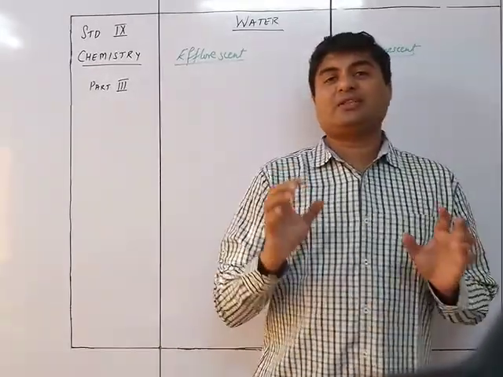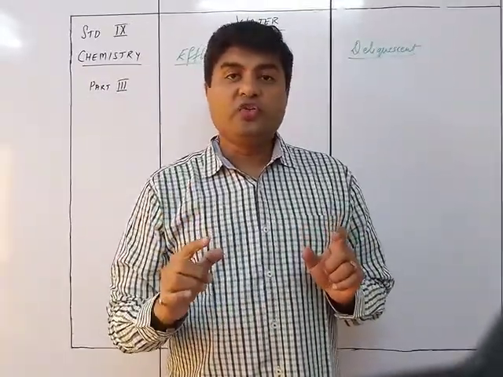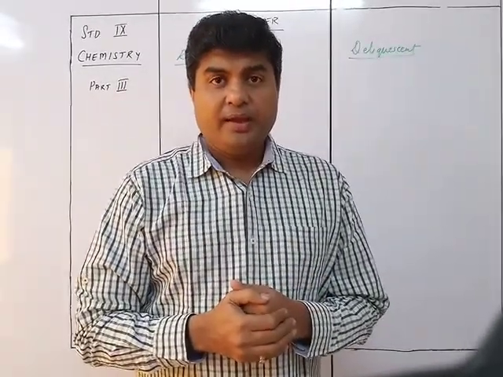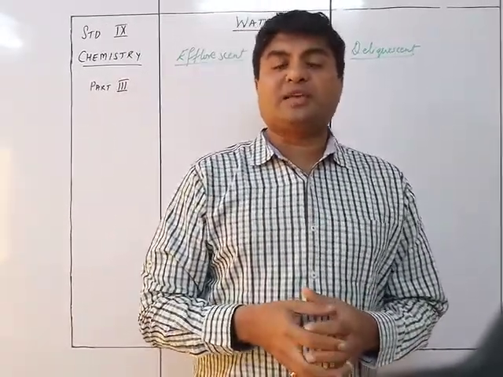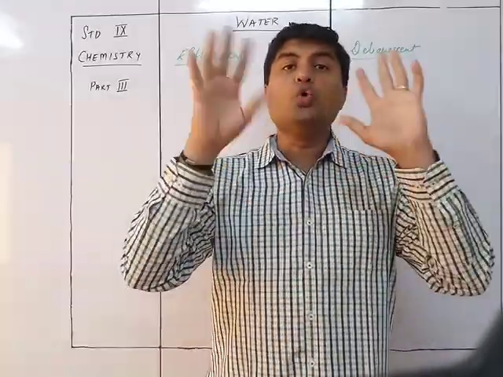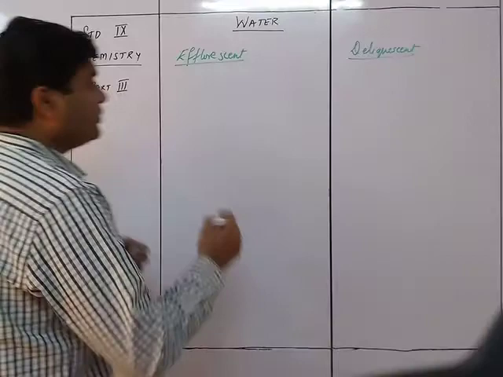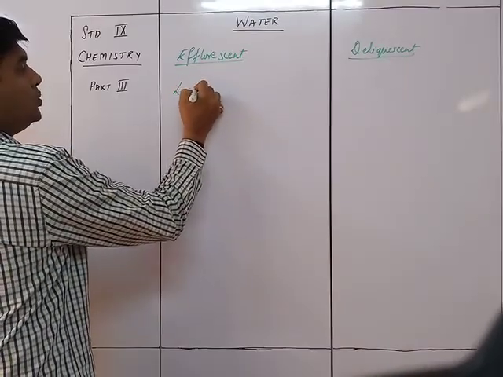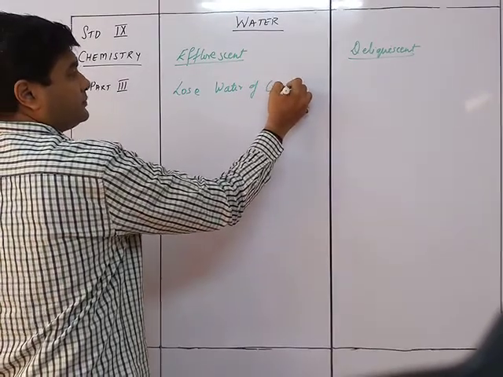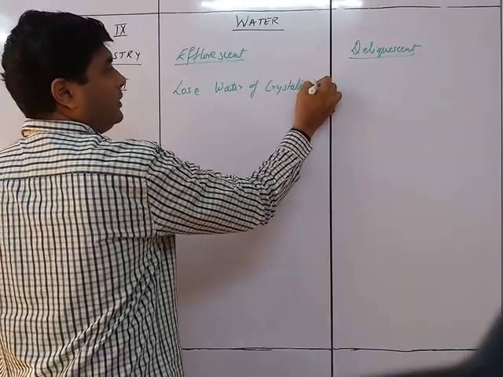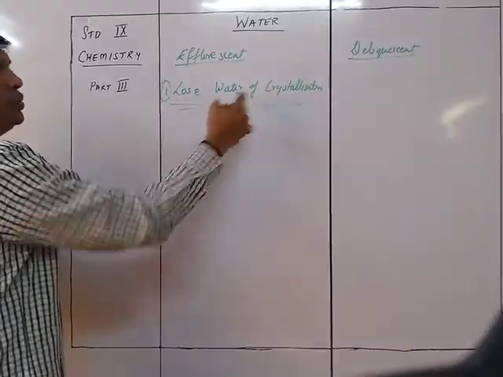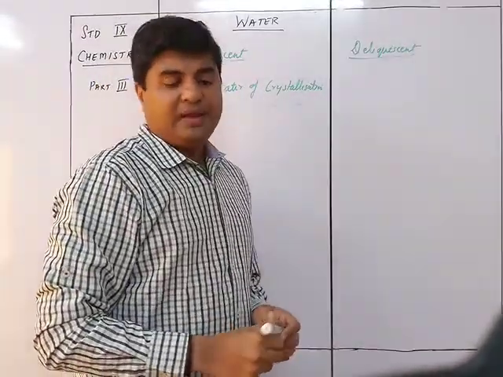Efflorescent substances are those which have some water of crystallization in them, and when they come in contact with the atmosphere, they lose their water of crystallization and become amorphous.